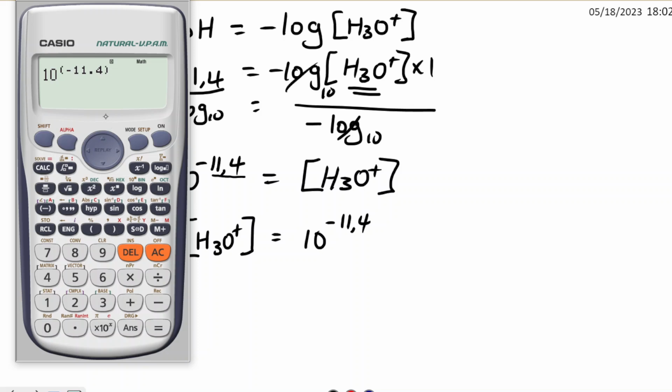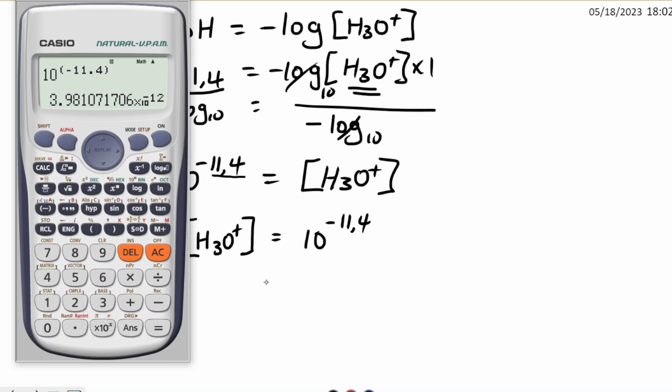Then press answer. Yeah, this is the correct answer. So the correct answer is 3.98. We can even take 3 decimals, it doesn't matter. You can say it's 3.981 times 10 to the power negative 12.